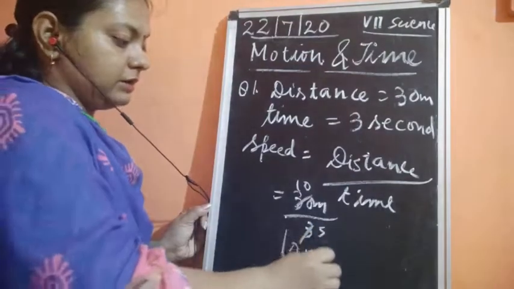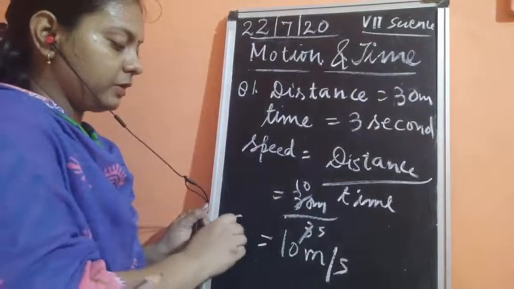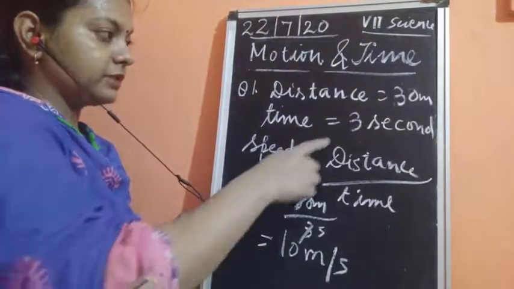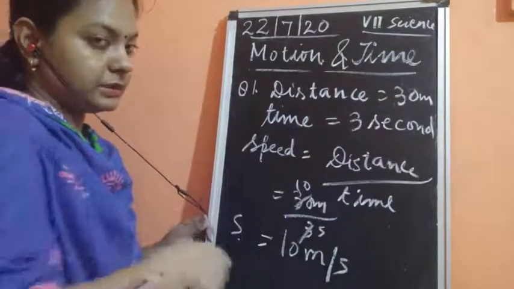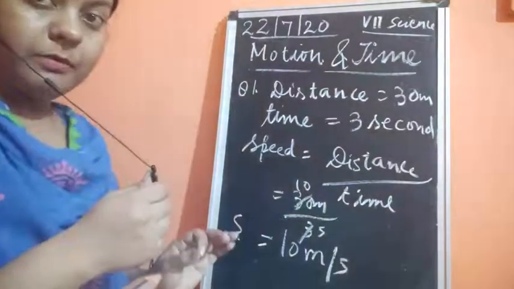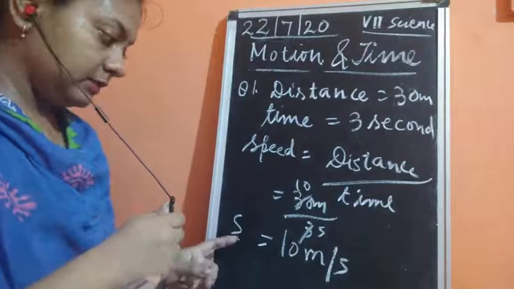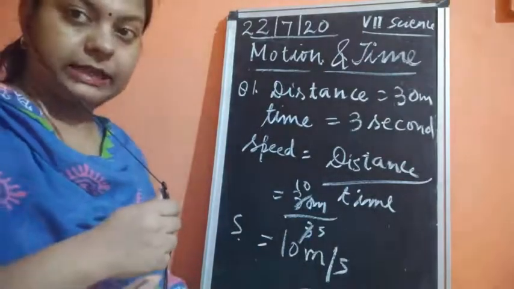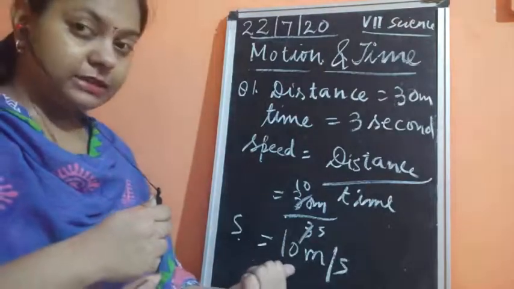So this is equal to 10 meter per second. This would be the speed of an object which travels 30 meters in 3 seconds. It means that the object should travel from one place to another to have this speed of 10 meters per second, that is, it should travel 10 meters in 1 second.